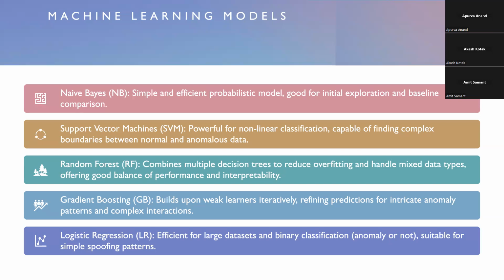The other one is random forest. Random forest combines multiple trees to reduce overfitting and boost accuracy. It is versatile, handles mixed data, and helps us understand which features are most important to anomaly detection. Then we have gradient boosting. Gradient boosting iteratively builds upon weak learners, refining predictions like a sculptor shaping clay. This makes it ideal for capturing intricate anomaly patterns and handling complex interactions and noise.